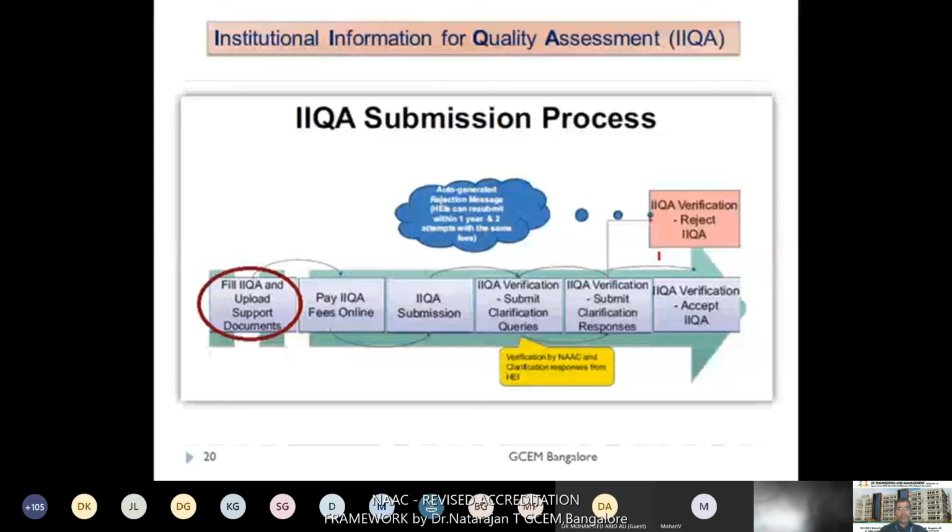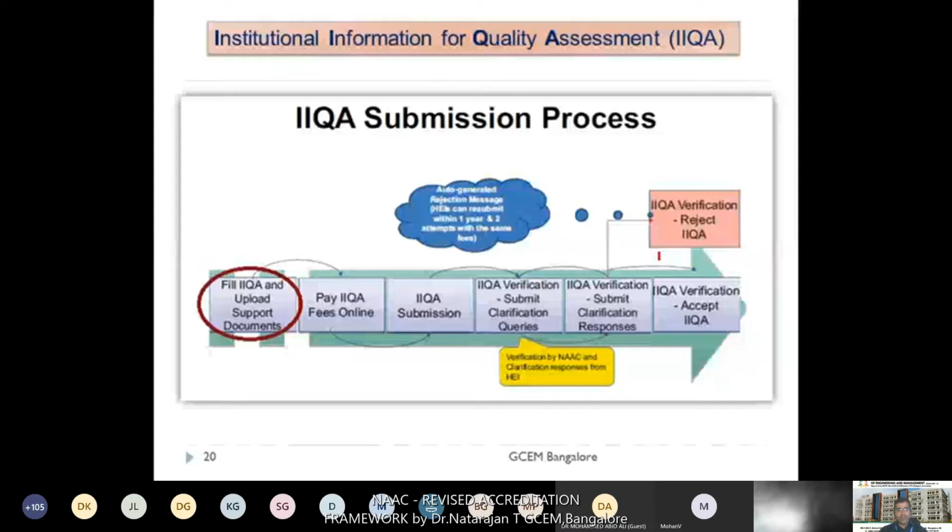So if you missed submitting any data or supporting documents, NAAC will ask you for clarification. They give two or three days' time for receiving the clarification from your end, so that based on your clarification, they will verify the entire IAQA. Then, based on the verification, they will accept or reject your IAQA based on the data submitted. This is the overall process.